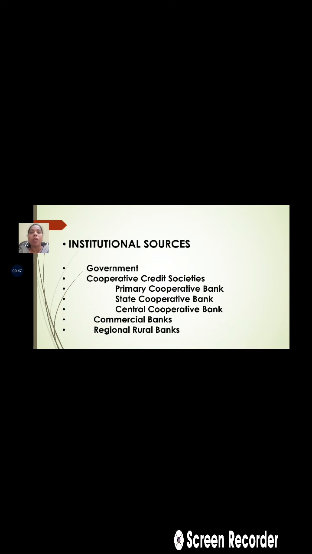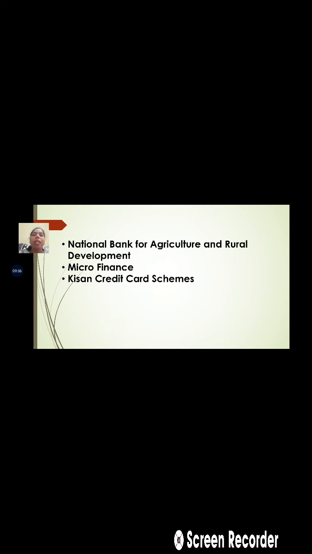Then the next important source is the regional rural banks. RRBs are set up by the government, and they also provide financial assistance to the farmers. One of the important sources in agriculture finance is the National Bank for Agriculture and Rural Development, NABARD. NABARD is an apex financial institution in the agriculture field. NABARD doesn't directly provide finance to the farmers; these loans are provided to the farmers via different institutions.